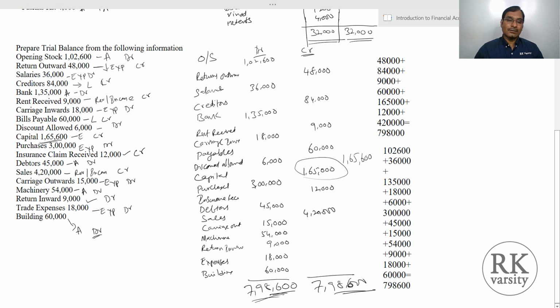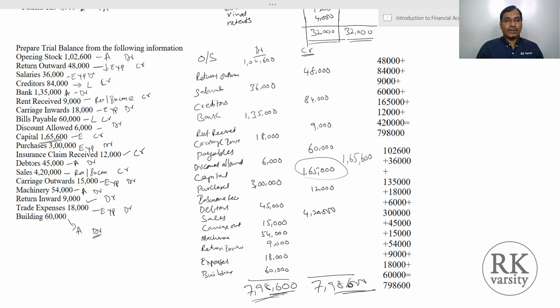I guess now it has become easy for you to understand how we make mistakes in doing accounting, and how to rectify them. So the trial balance will help you to see whether debits equal credits or not.